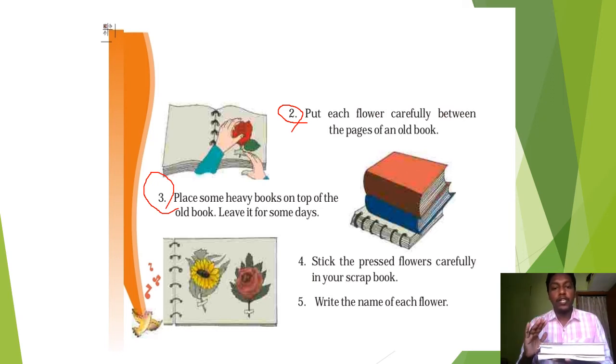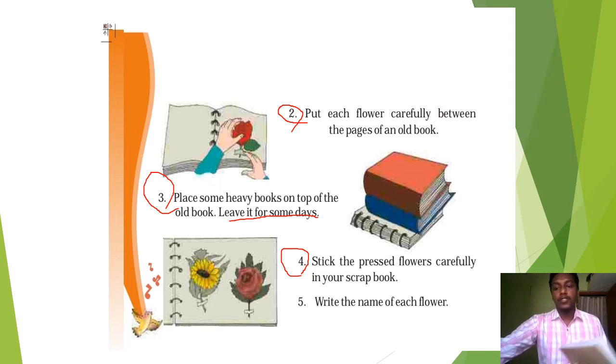This way you have to keep the old book. Next, what is written? Leave it for some days. So you will have to leave the book for some days. And next, instruction number 4. After some days, you have to take the flower out from the book. So just suppose you have taken it out from the book, and what is written? Stick the pressed flowers carefully in your scrapbook.